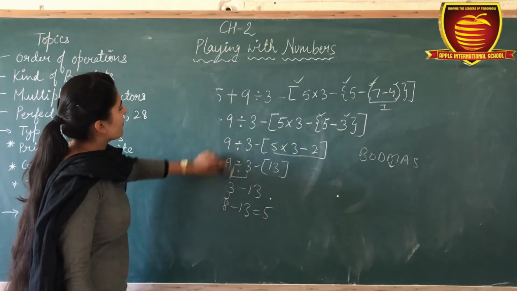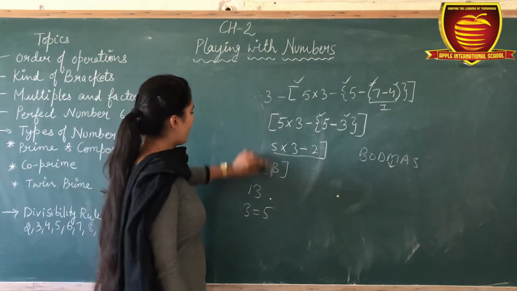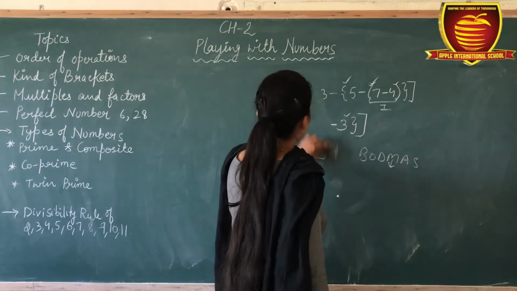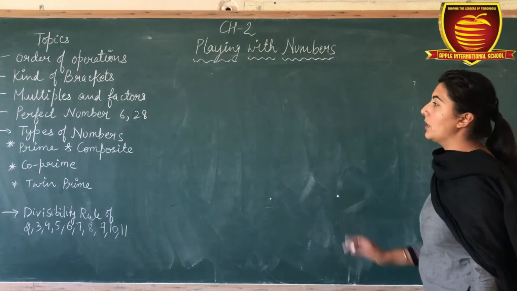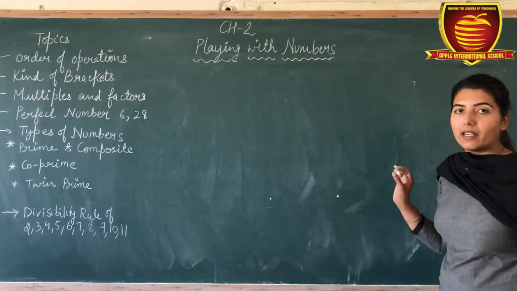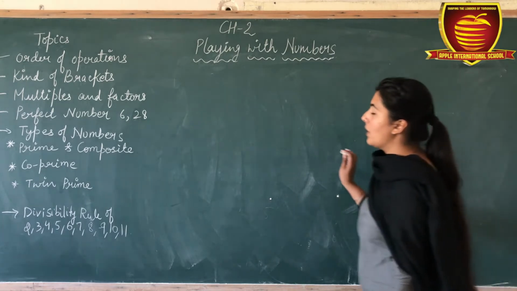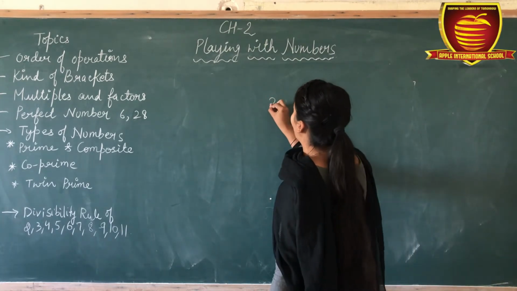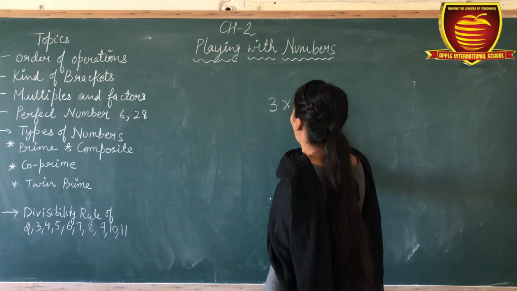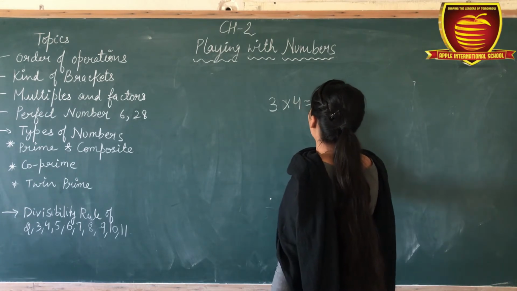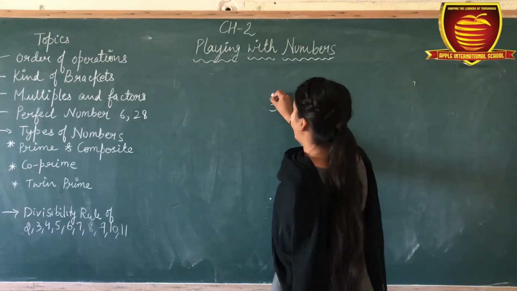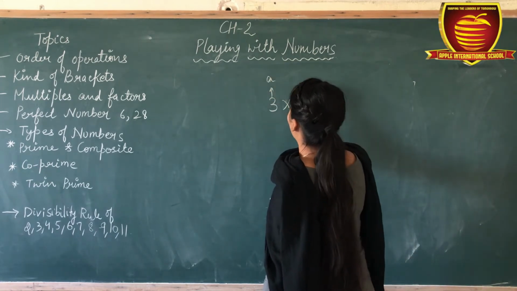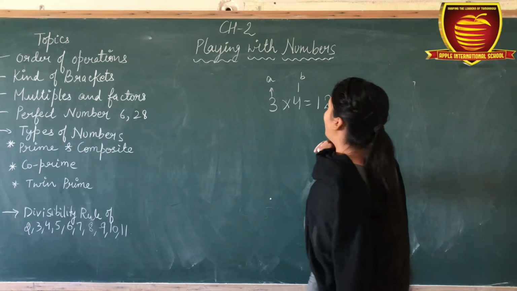This is your second topic. Now the third topic is multiples and factors. Here we take an example that 3 multiplied by 4 is equals to 12. We said that this is an A number and this one is a B number.